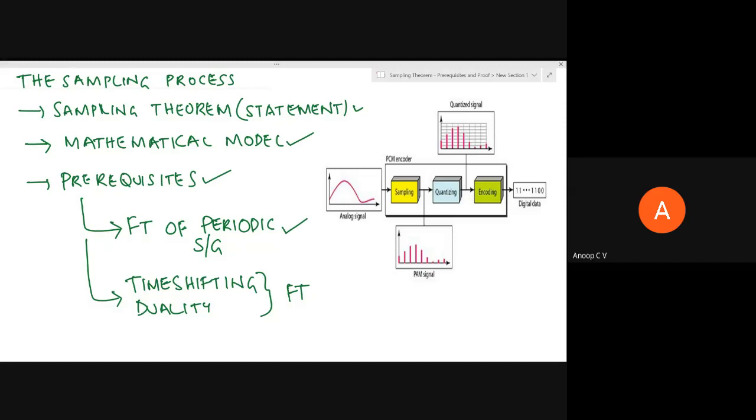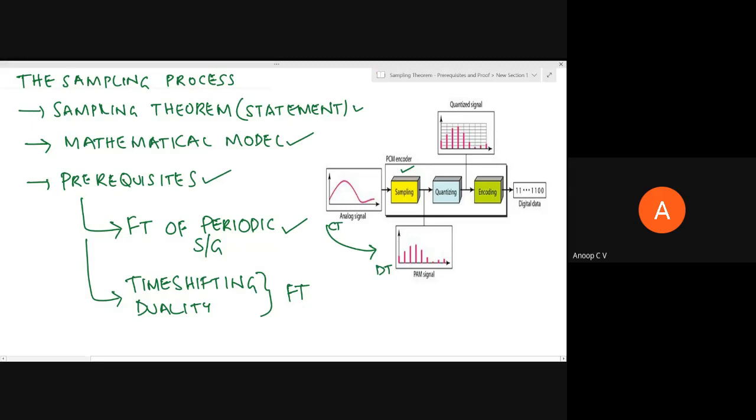So we'll just recollect, right? In the last video itself, I introduced you to the sampling process. What the sampling process does is it's the first and foremost step in digitization, or analog to digital conversion. An analog signal is initially sampled, then quantized, and then encoded to get digital data. So the first step was sampling. Sampling converts a continuous time signal to a discrete time signal as indicated by this figure.